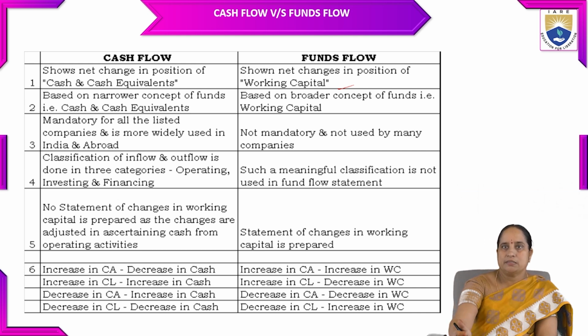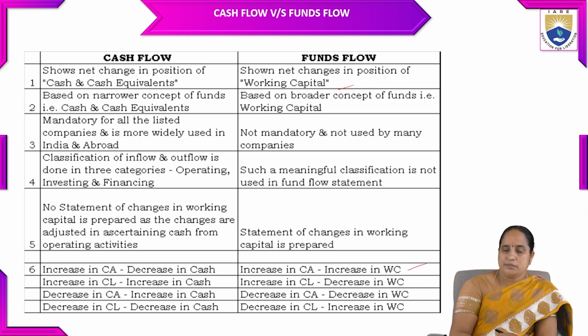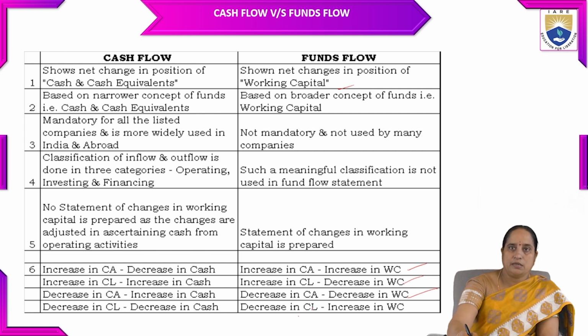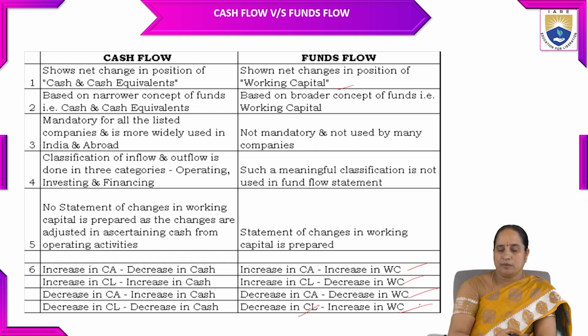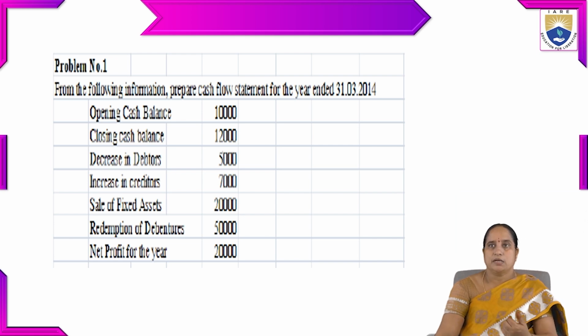Increase in current assets means there is an increase in working capital. Increase in current liabilities shows decrease in working capital. Decrease in current assets indicates decrease in working capital. Decrease in current liabilities means increase in working capital. So these are some of the major differences between cash flow statement and fund flow statement.